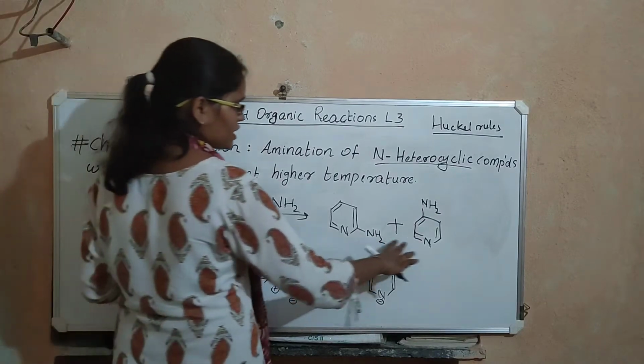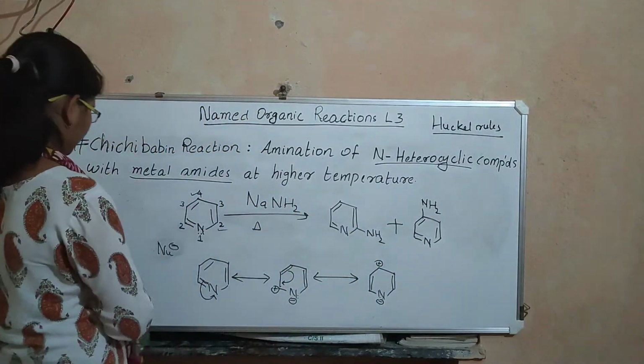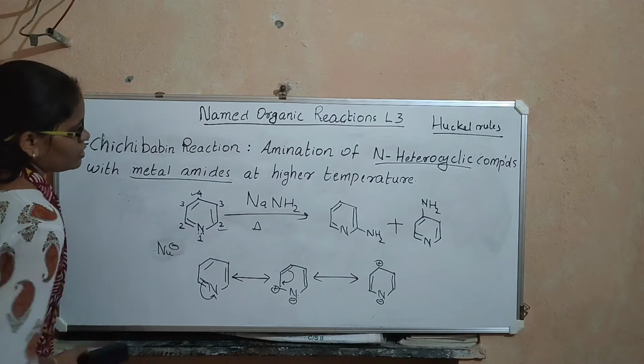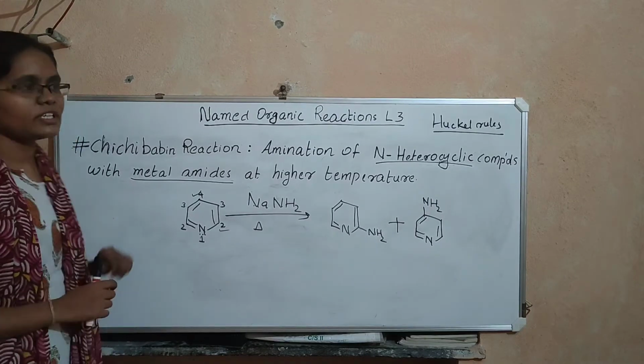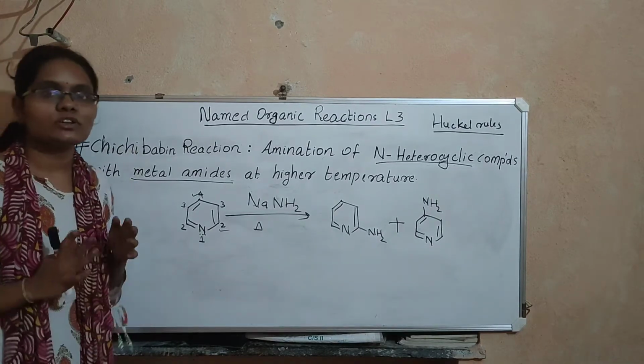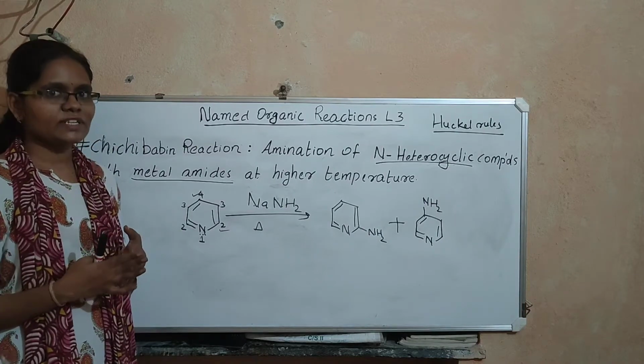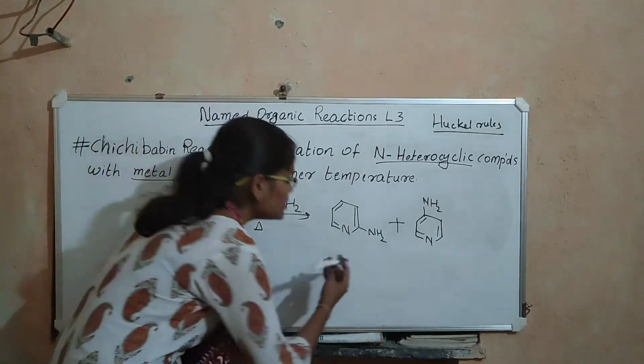So the product we get is a mixture of this. There is one more thing. If you continue this Chichibabin reaction for a longer period of time, a side reaction will happen and a dimer is formed, and that dimer is this one.